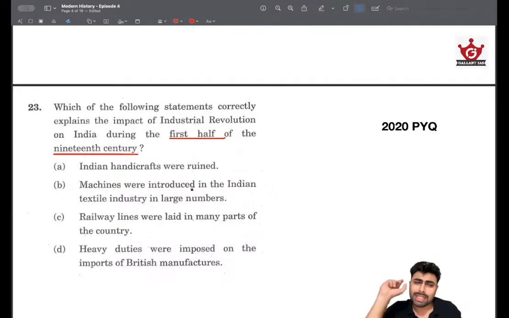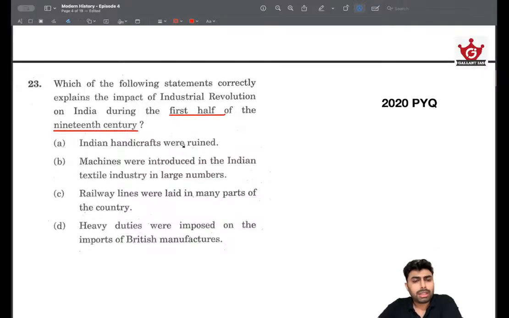The question is very specific about the timeline. It's not just asking about the 19th century, it is asking about the first half of the 19th century. So the 19th century will be anywhere from 1800 to 1899. So the first half will be somewhere between 1800 to 1849 or 1850. So we need to be thinking within that timeline. So first we will be going through these statements.